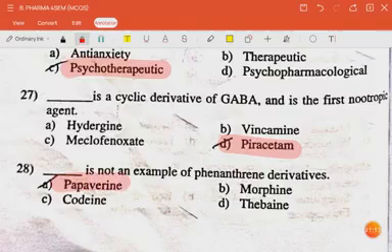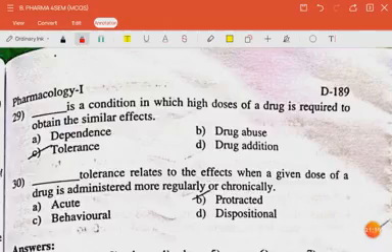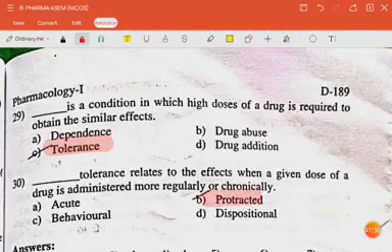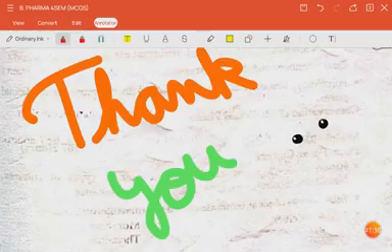The next question is: dash is not an example of phenanthrene derivative. The answer is papaverine. The next question is: dash is a condition in which a high dose of a drug is required to obtain the similar effect. The answer is tolerance. The next question is: dash tolerance relates to the effect when a given dose of drug is administered more regularly or chronically protracted. That's all for now. Thank you.